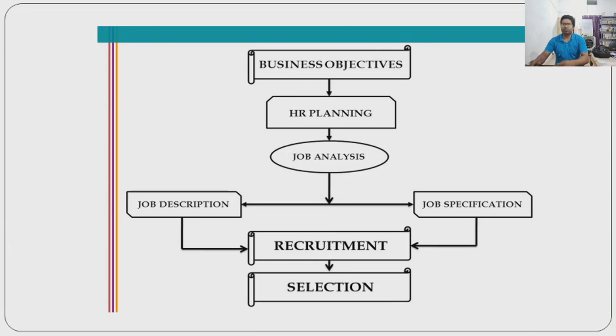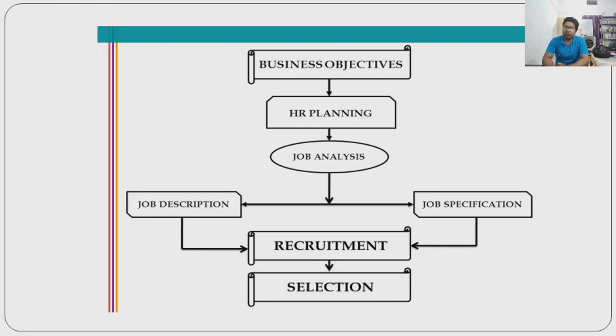So this is the diagram which is showing the complete picture in the HRM process and function. First of all, business objective is determined. Suppose a company decides to increase sales, then after that HR planning will be done, new hiring, new recruitment will be done.